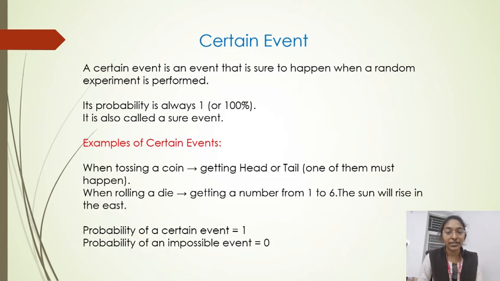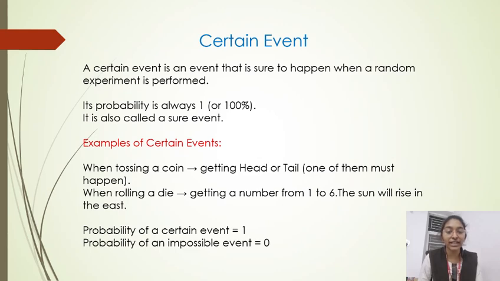Certain event. Another name for certain event is sure event. A certain event is an event that is sure to happen. When a random experiment is performed, its probability is always 1. It is also called a sure event.